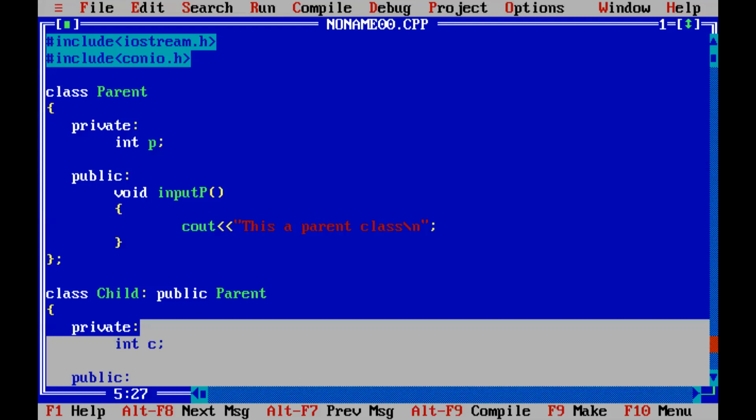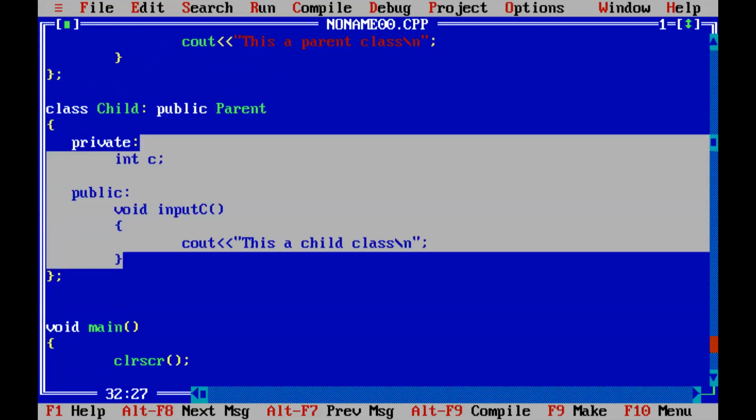Yeah, done finally. Okay, so you can see now the output has come correctly. It is giving the output as this is a child class, this is a parent class. Means for the first function call, it called its own function of the child class, which is printing this is a child class. Then it is also calling the parent function and printing this is the parent class. Okay, so basically this way it has made it possible.